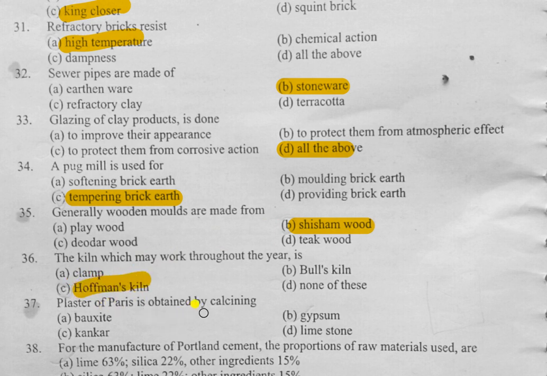Plaster of Paris is obtained by calcining gypsum. Here, my dear friends, calcining is nothing but the heating of any material below the melting point. That is nothing but calcining. So plaster of Paris is obtained by calcining or heating of the gypsum.